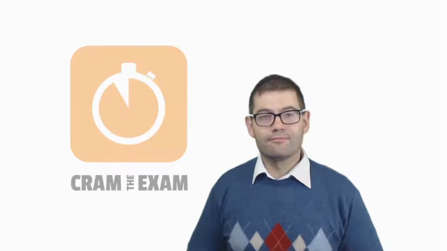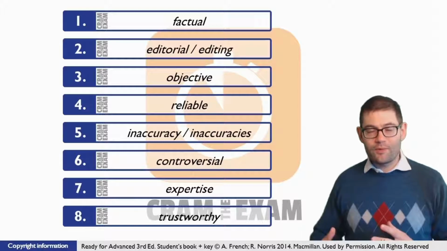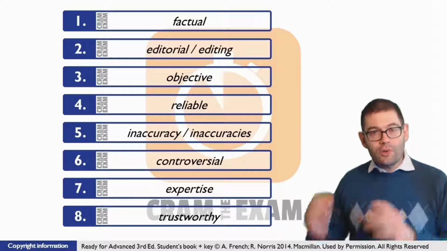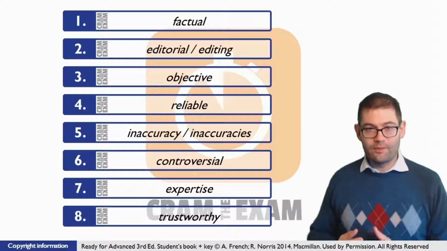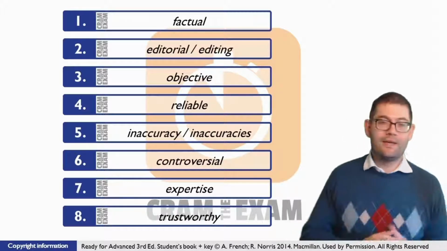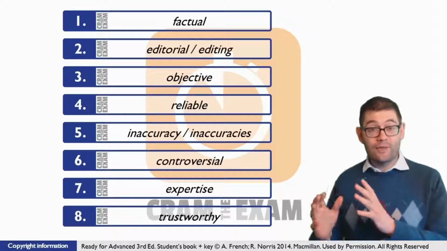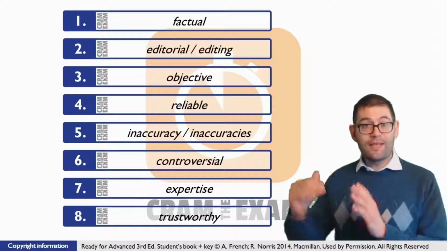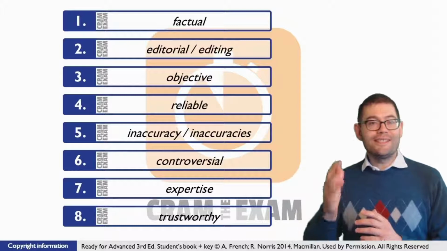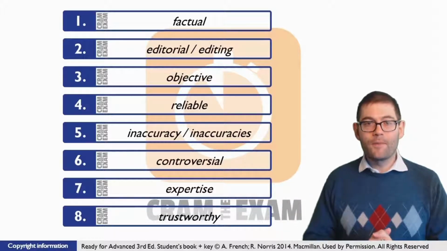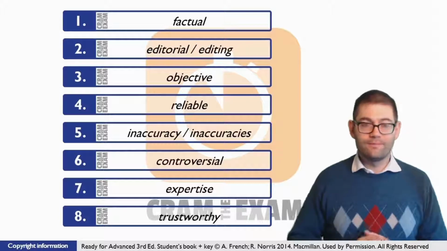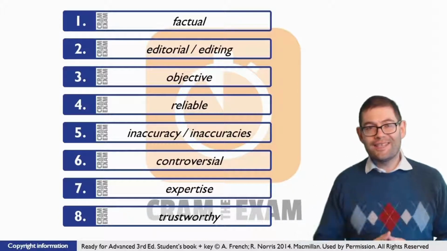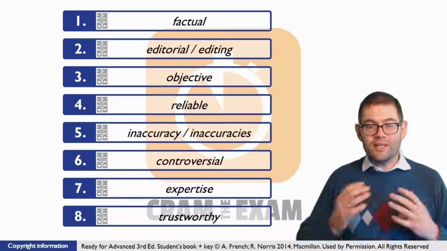Then let's go. Question number 1 is a tricky question because the type of word that we choose here has got to modify the correct thing. What is it that we have to modify? We have to modify something way back almost at the beginning of the text, and that is online articles. If we forget about that bit in the middle between online articles and the actual gap, we can make it a little bit easier for ourselves. Online articles are not as something as they might seem. In which case it's clear that we need an adjective of some kind. What's the adjective that we need? Factual.